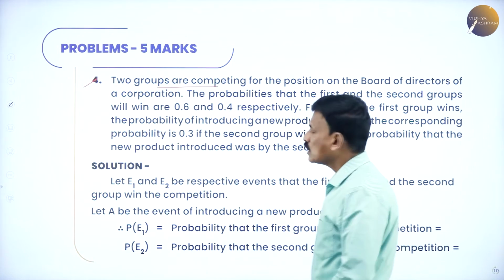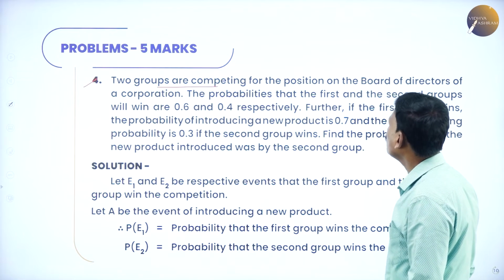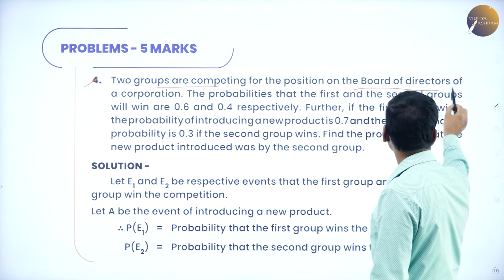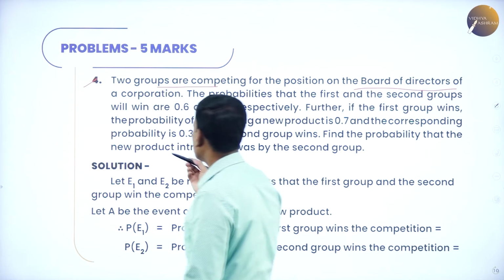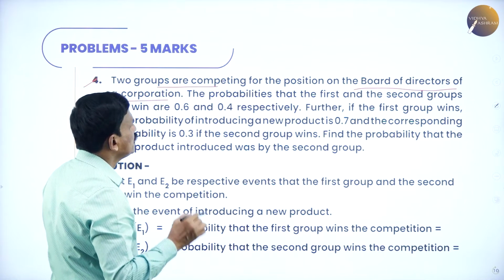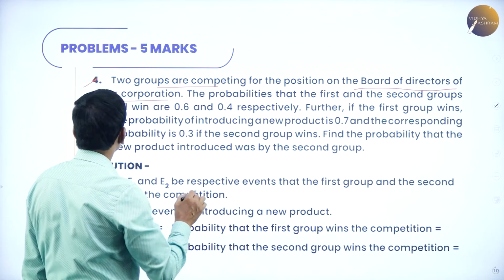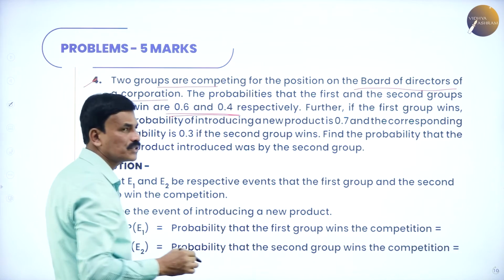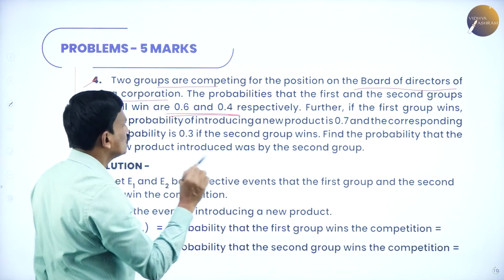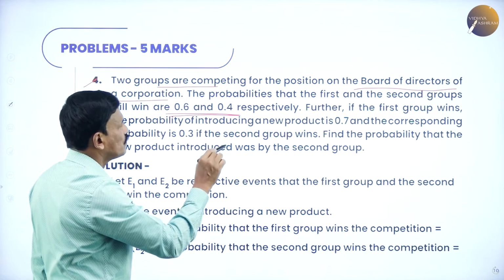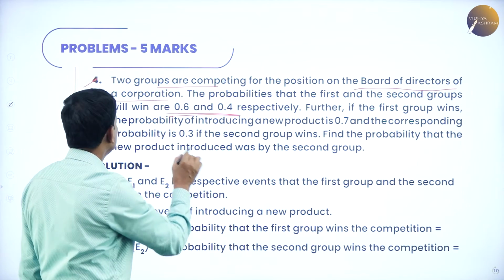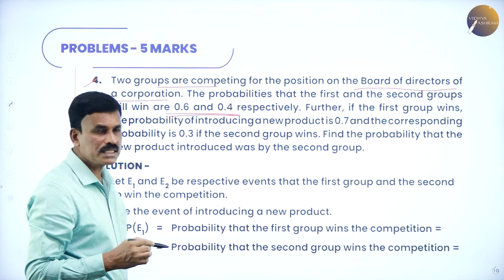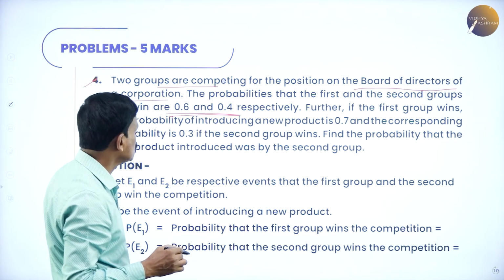Two groups are competing for the position of the board of directors of a corporation. The probabilities that the first and the second group will win are 0.6 and 0.4 respectively.